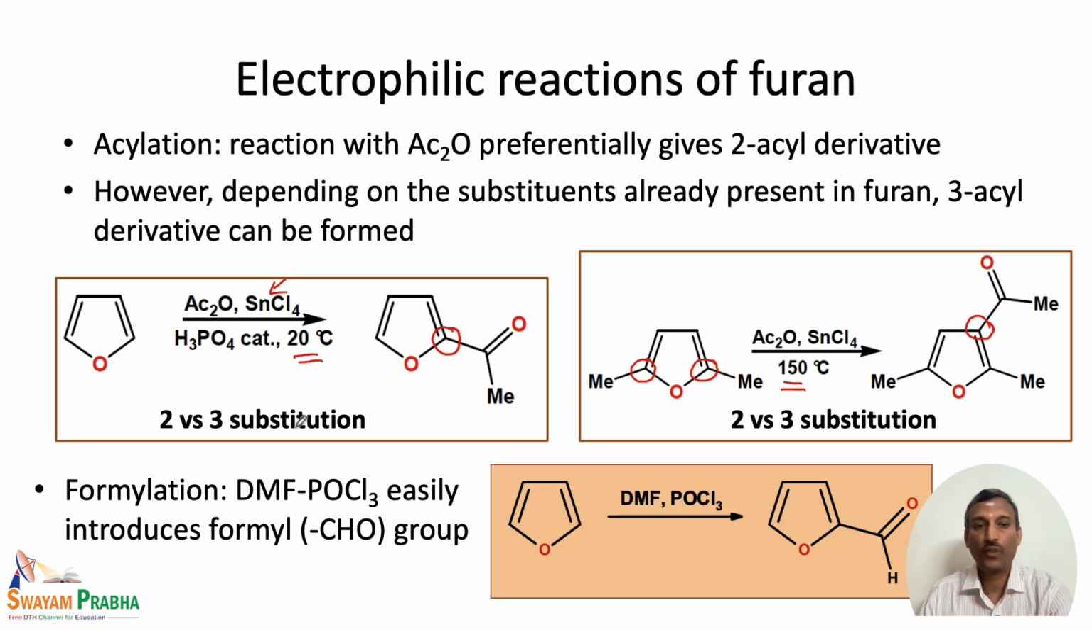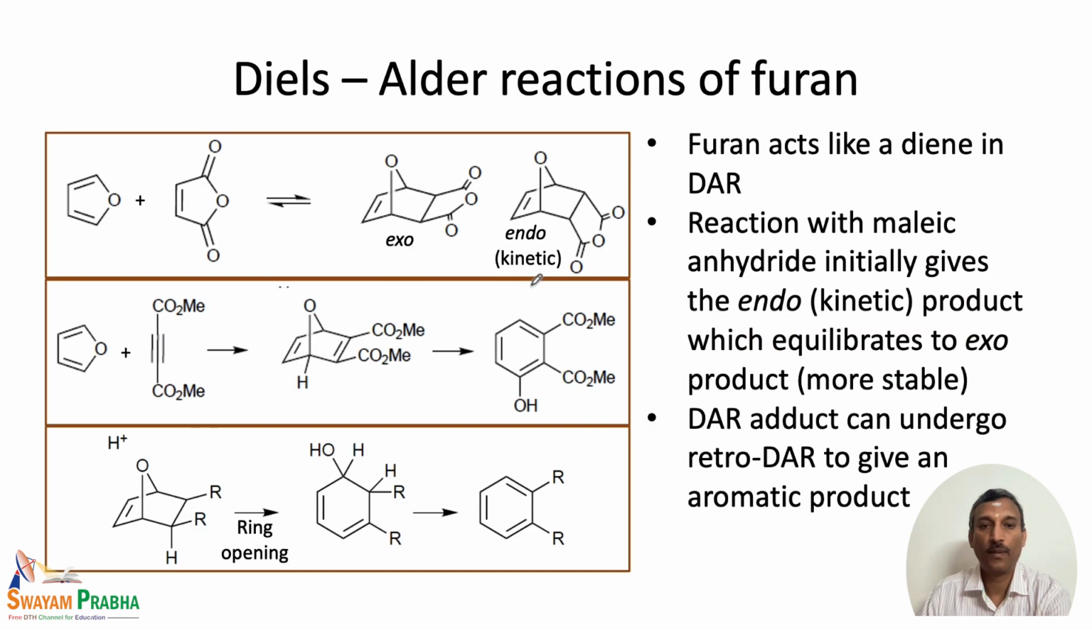So as we have seen, the 5-membered heterocycles can very readily undergo formylation reaction with DMF and POCl3. So the introduction of the aldehyde group happens at the 2 position. So all these reactions say that the preferential reactivity of furan is at the 2 position. And of course, this is one of the unique reactions of furan which is not shown by the other heterocycles.